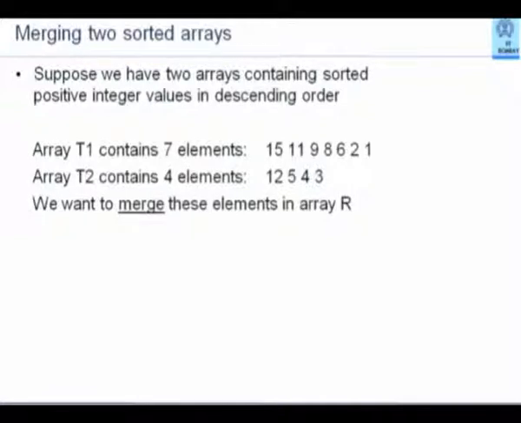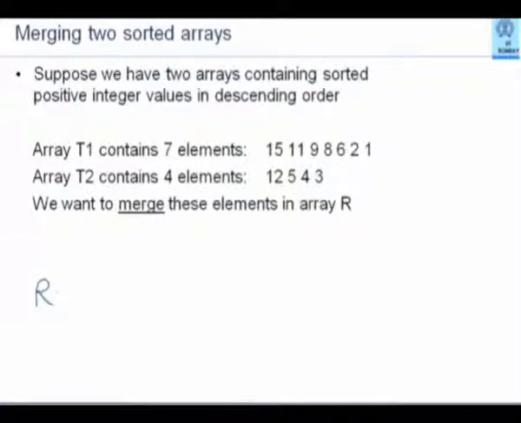Let me mention first why merging is important. I hope you understand merging very naturally. If I have two sorted arrays, T1 containing these 7 elements, 15, 11, 9, 8, 6, 2, 1, and array T2 contains 4 elements, 12, 5, 4, 3. Each of these two arrays is a sorted array in descending order. What I want to do is, I want to merge these and create an array R.